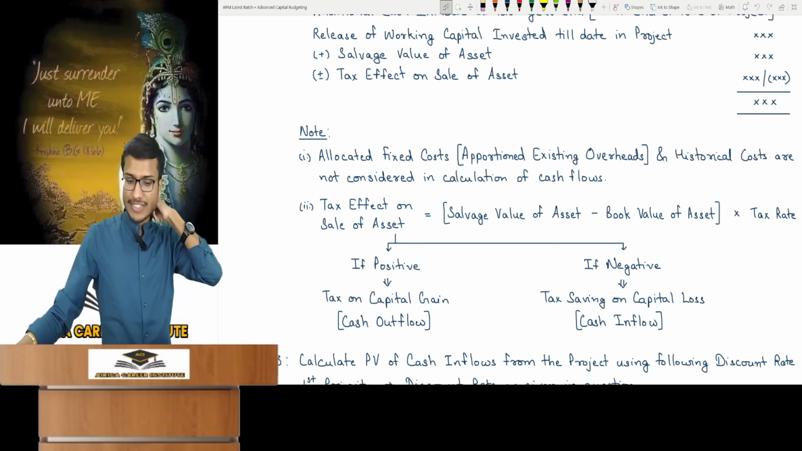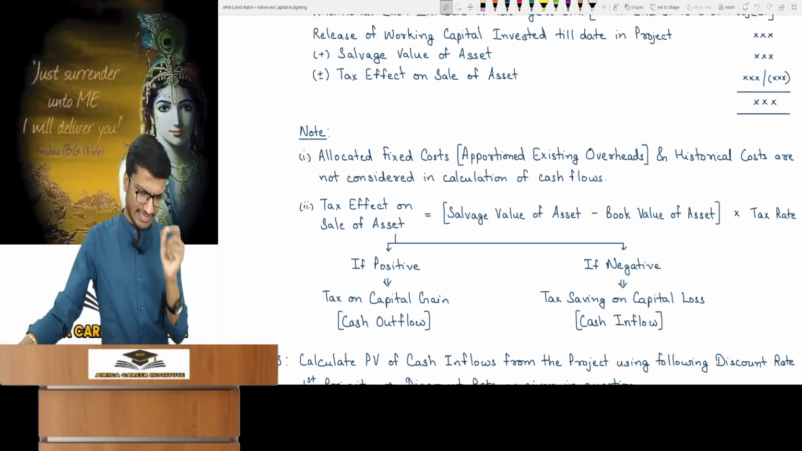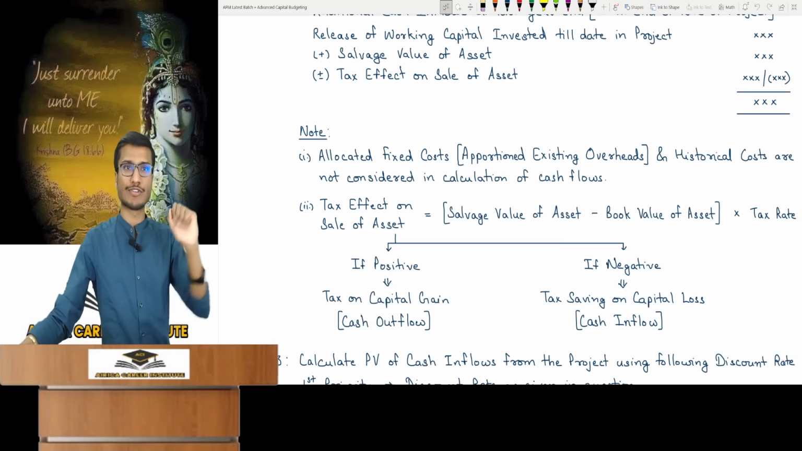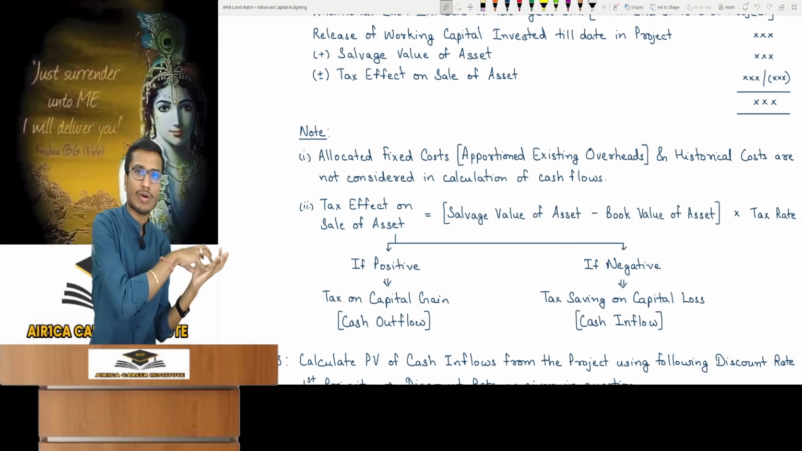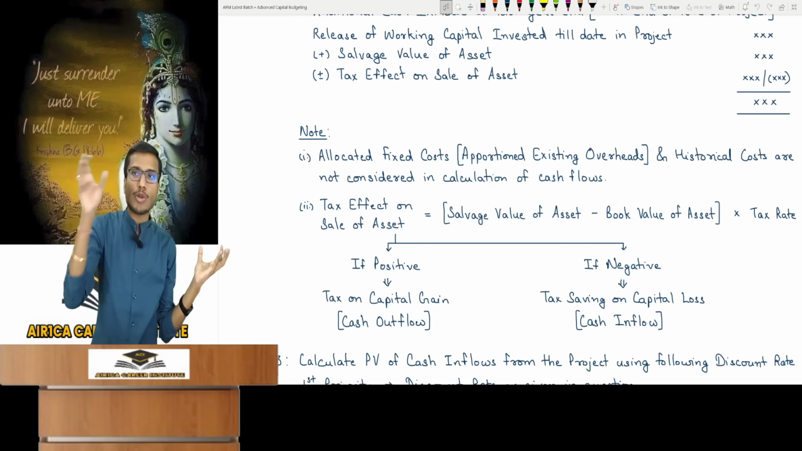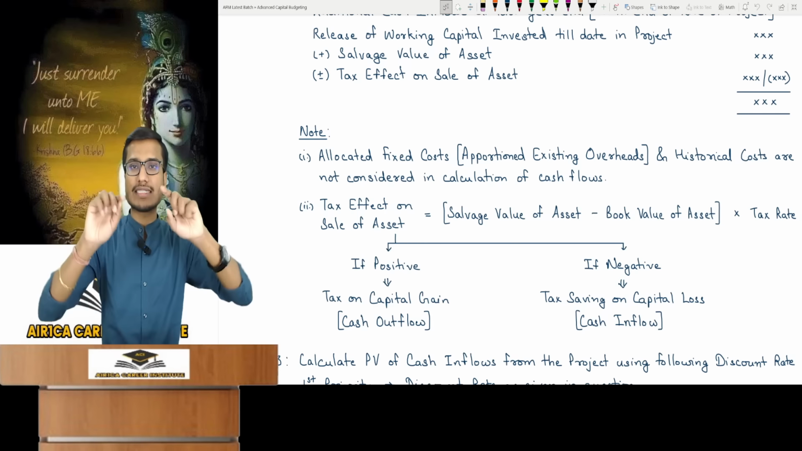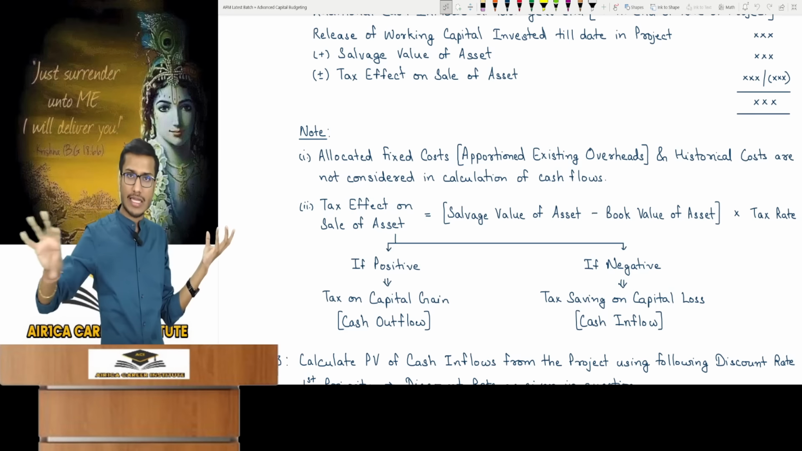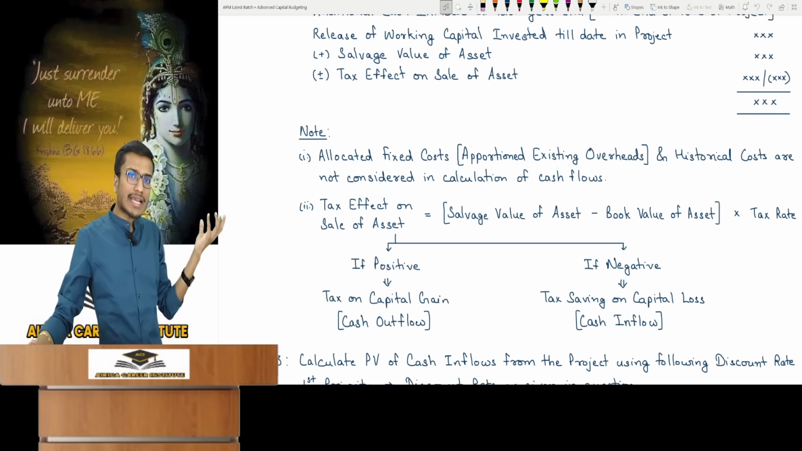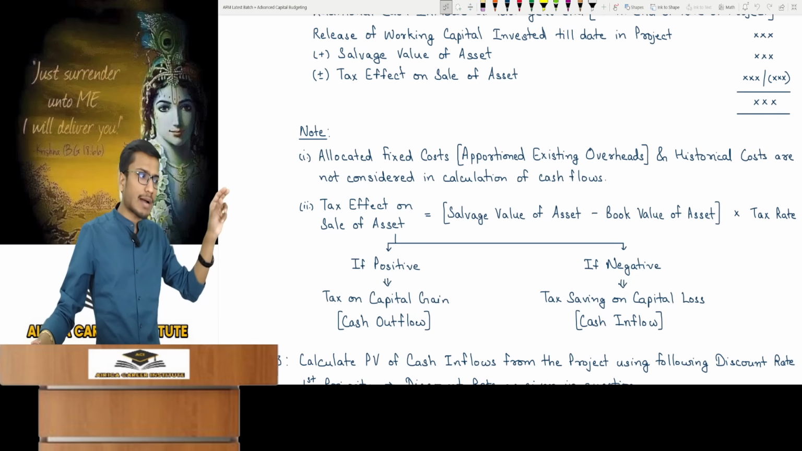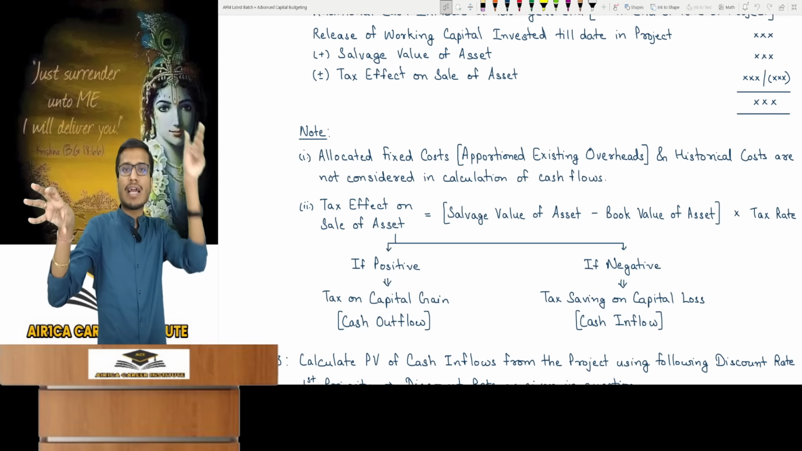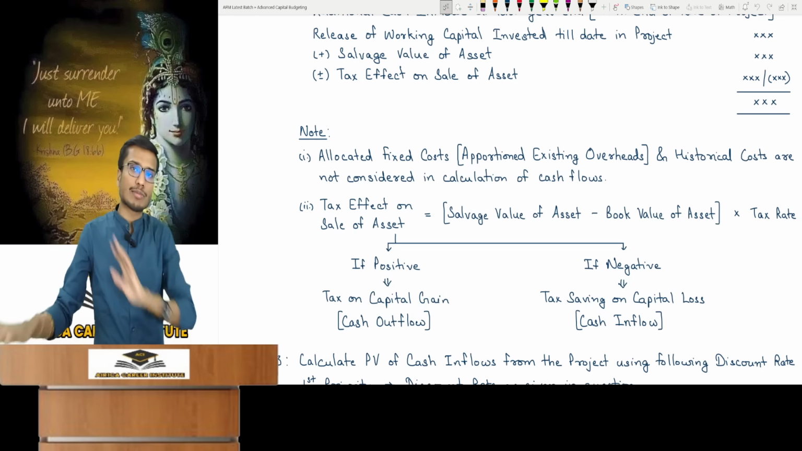Regarding note 1, allocated fixed cost, apportioned overheads and historical cost are not included in cash flow calculations. Whenever you calculate cash flows, you must ignore and should not consider any existing overheads apportioned or allocated to this project by the company in the accounts. For example, one project was already running and I invested money in this new machine or project. So the company's accountant for an existing project, let's say, had a 20,000 annual fixed cost. They said, now that we are starting a new project, let's do one thing in accounts. Out of this 20,000, let's allocate 5,000 of the fixed cost to this new project in accounting. Let's show it in the books of this project.